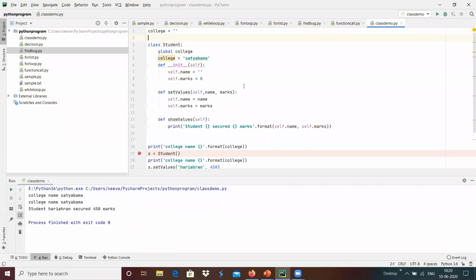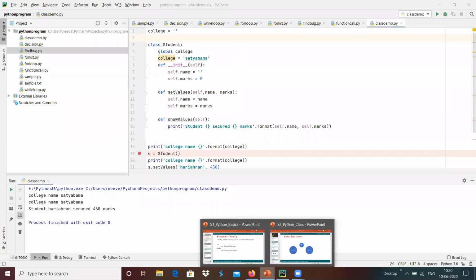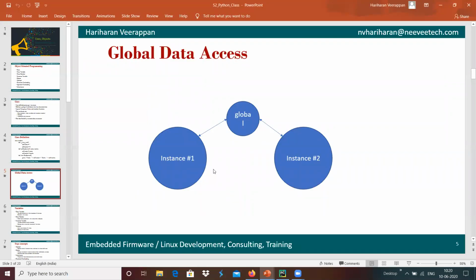Whatever the global variable we have updated within the class, that will be applied over here automatically in the global scope of variables. That can be applied if suppose we have multiple classes present in our program, something like a global class 1 and class 2, all will be applicable with the same global data over here.